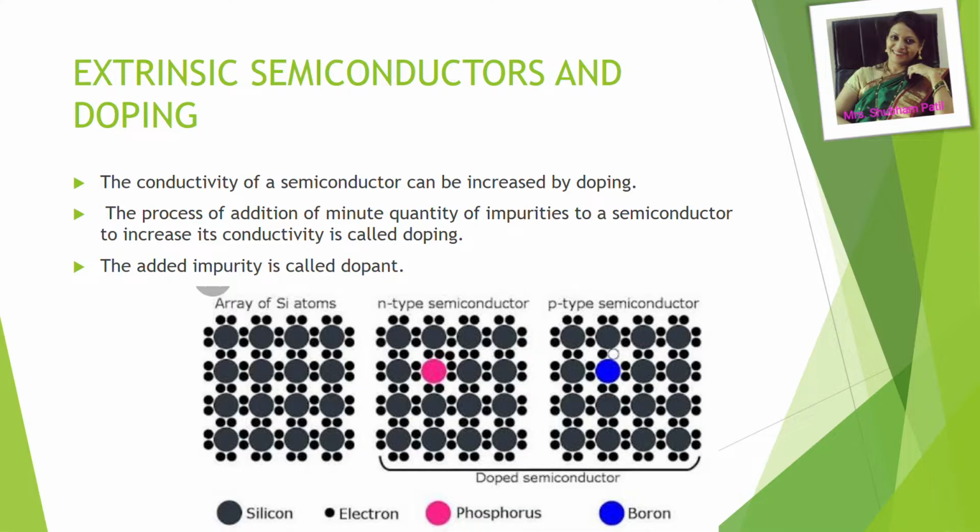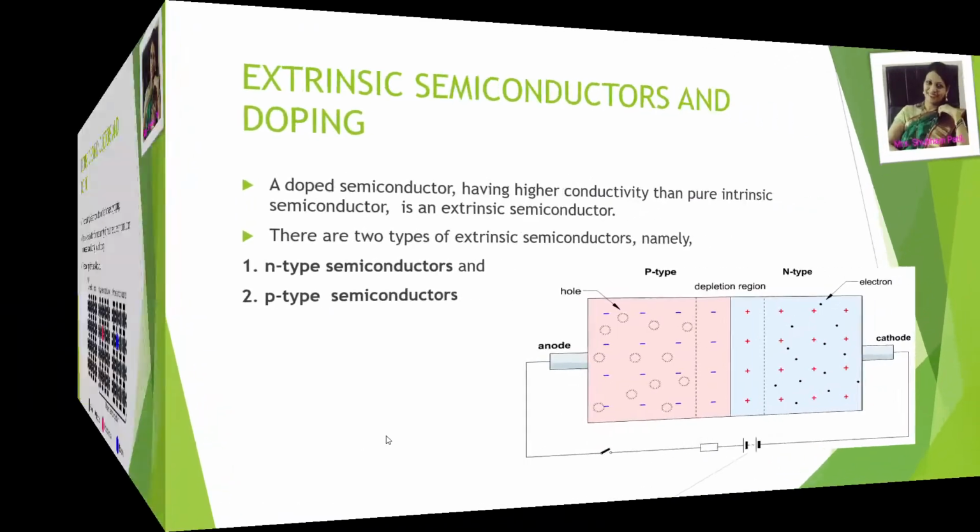The conductivity of a semiconductor can be increased by doping. This is the process in which we add some impurities to our semiconducting material. The process of addition of a minute quantity of impurities to the semiconductor to increase its conductivity is called doping. The added impurity is called a dopant. So here is an array of silicon atoms. Silicon atoms are arranged over here in a regular, particular manner. In the N type of semiconductor, we have added here the impurity of phosphorus.